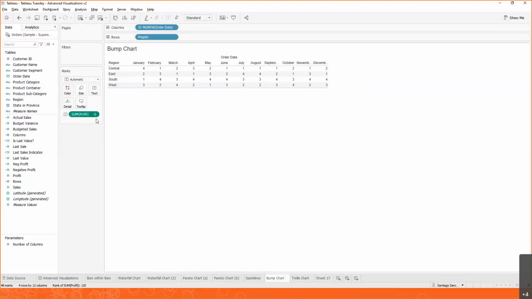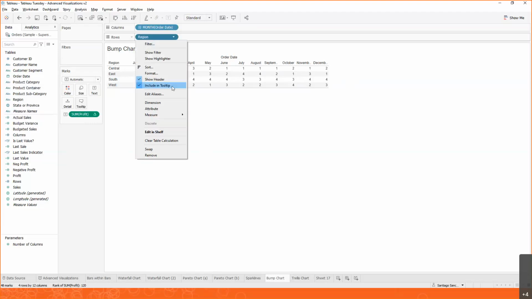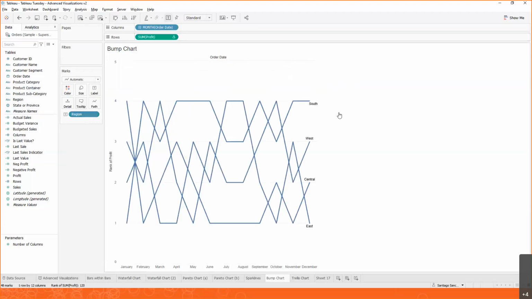So you can click on Profit, and then you can click on Region. But when you select a couple of fields that are in the view already, one of the options that shows up is swap. What swap does is it moves the fields, it changes each field's position. So let's swap it. And notice that when we do that, region is now on label and profit now went to rows. So we can already see the different regions as a line chart.